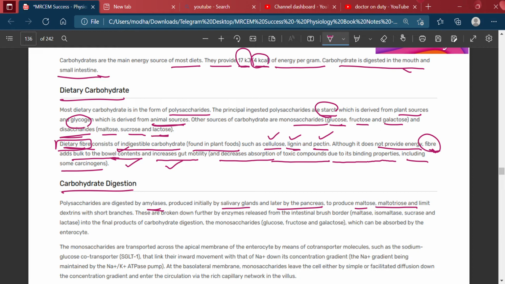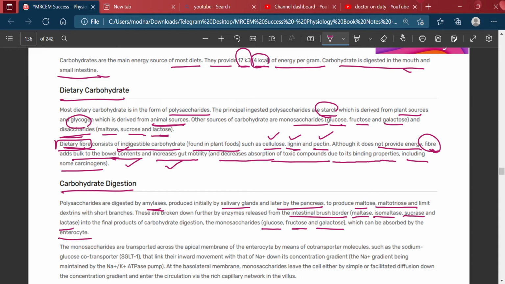These are broken down further by enzymes released from the intestinal brush border, like maltase, isomaltase, sucrase, and lactase, into the final products of carbohydrate digestion: the monosaccharides glucose, fructose, and galactose, which can be absorbed by the enterocyte.